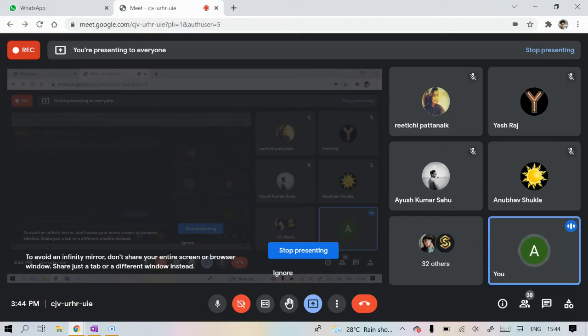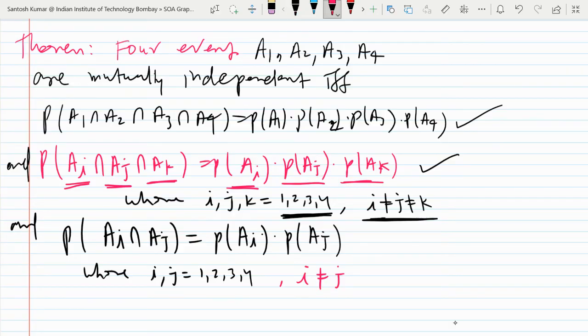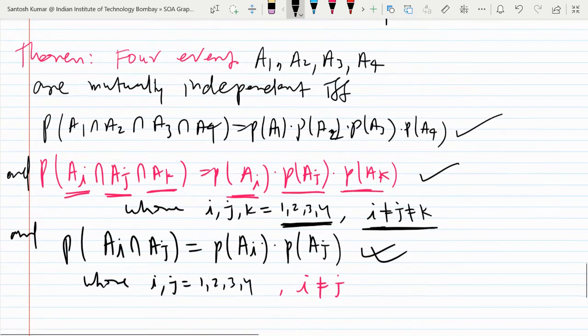Like two at a time. So here I'm taking two at a time, like probability of A1 intersection A2 is equal to P(A1) into P(A2), and so that all combinations. So instead of writing all combinations, I'm writing in symbol. Okay, so you have to check this, and so on. You may think now for generalization. Okay, so let me come to the question part now.